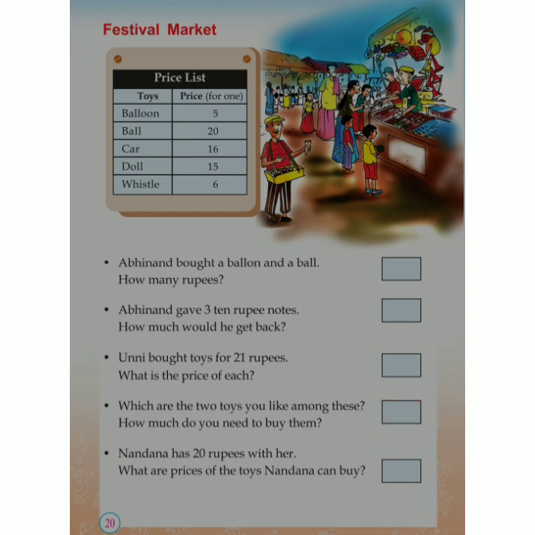Now look at the other question. Nandana has 20 rupees with her. 20 rupees with her. Okay. What are the prices of the toys Nandana can buy? Nandana can buy a doll and a balloon. A doll and a balloon. That is 15 plus 5. It is 20. Isn't it? Okay.